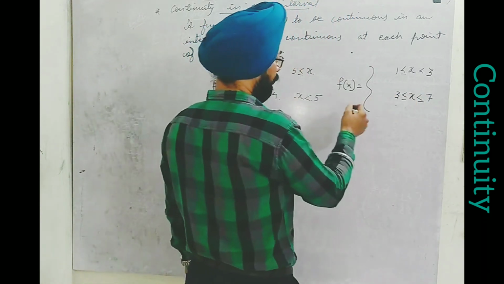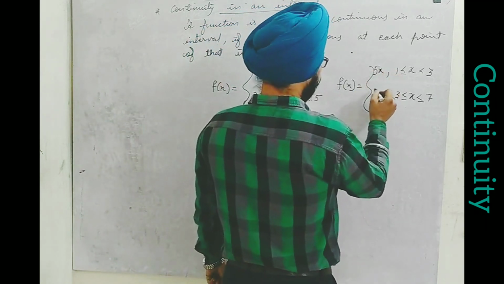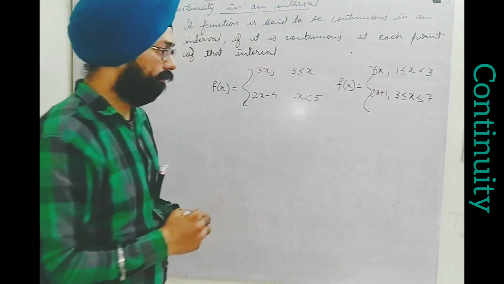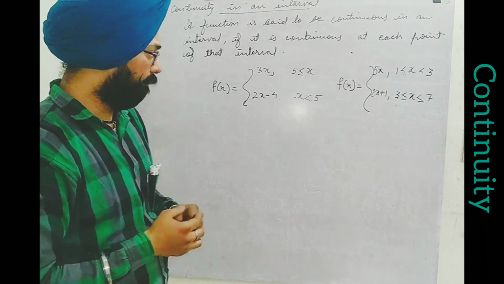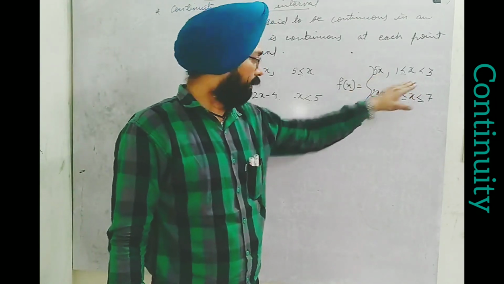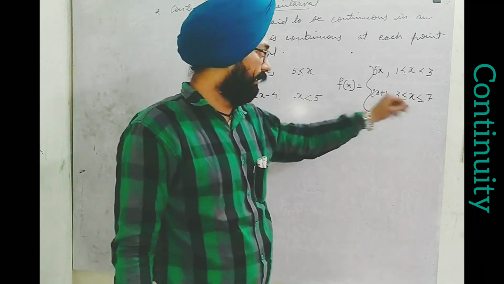I define it in two ways, and I find this is 5x, and here it is 2x plus 1. Think of it, what and how I have taken. f(x) shows 5x for this one interval, and f(x) shows 2x plus 1 for this other interval. We will try to understand.